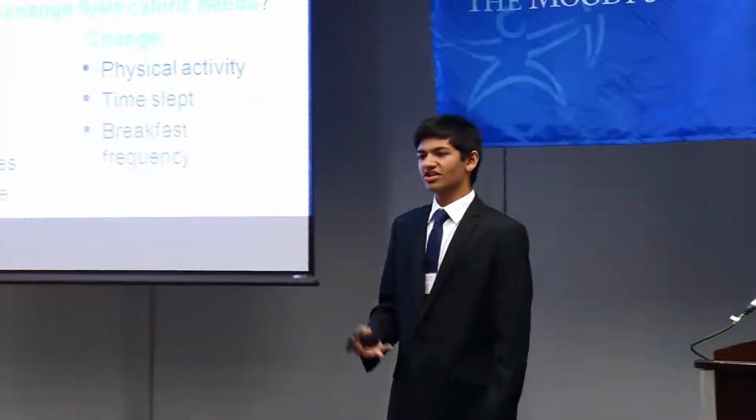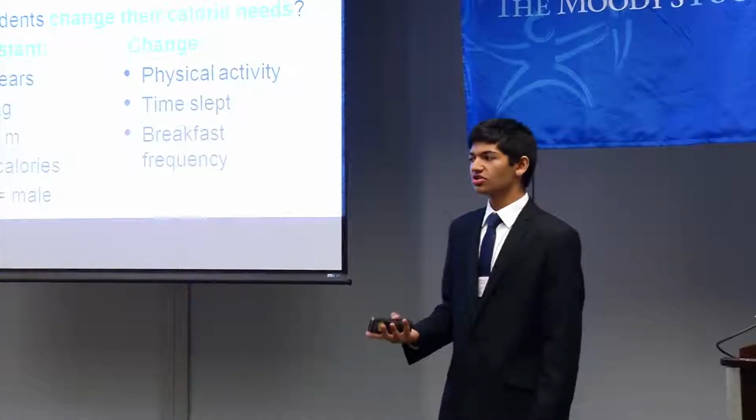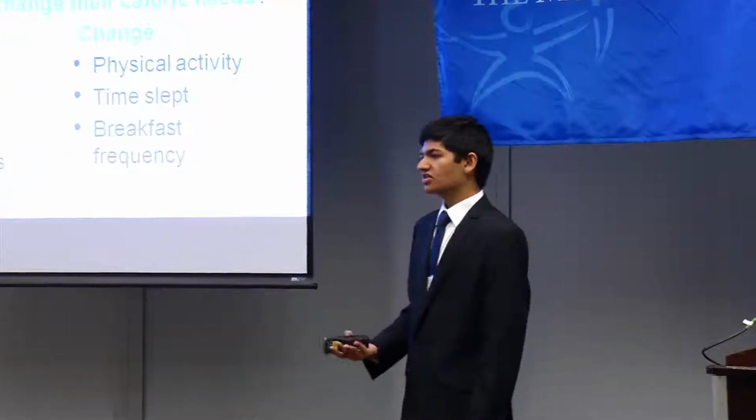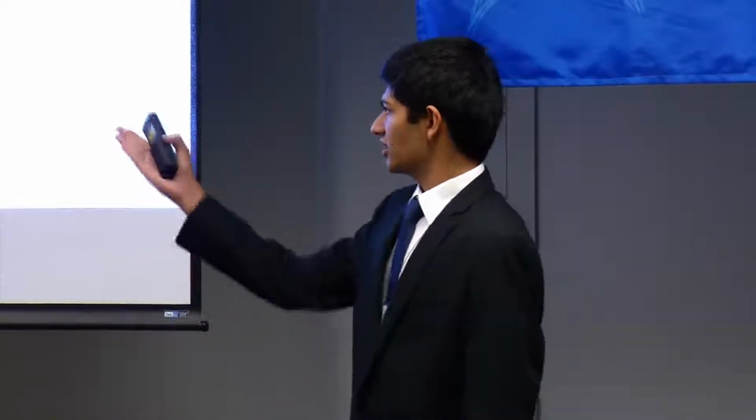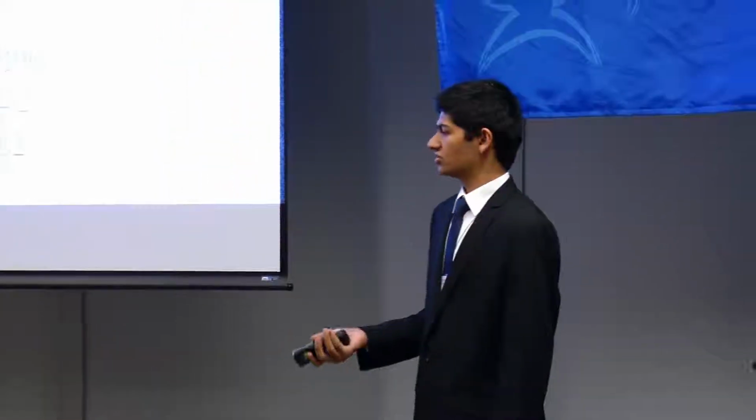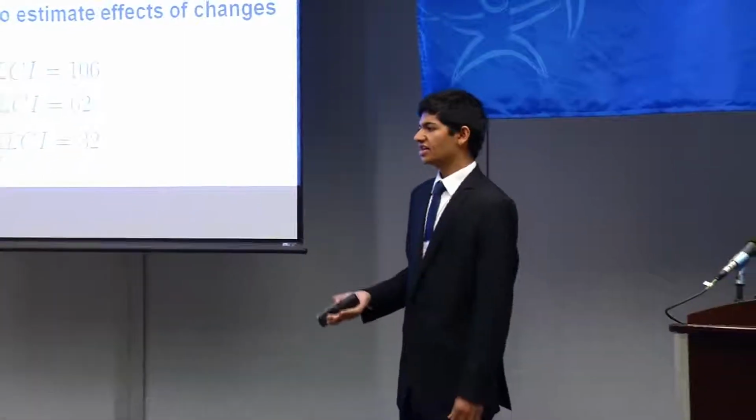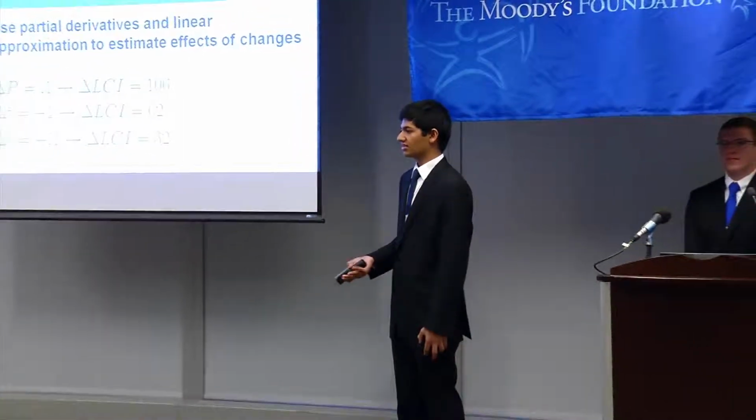The question we were trying to answer with our sensitivity analysis was, can students change their caloric needs? And so some of these variables, such as age, weight, and height, are out of a student's control. Others, namely these 3, physical activity, time spent sleeping, and breakfast frequency, are in a student's control. And so we held the variables constant at what we found to be average values, with the exception of age, which we chose at 18 years, and considered a function of just these 3 variables. We used partial derivatives and found a linear approximation to our function of 3 variables, and then estimated the average effect on the outputs of changes in the inputs.